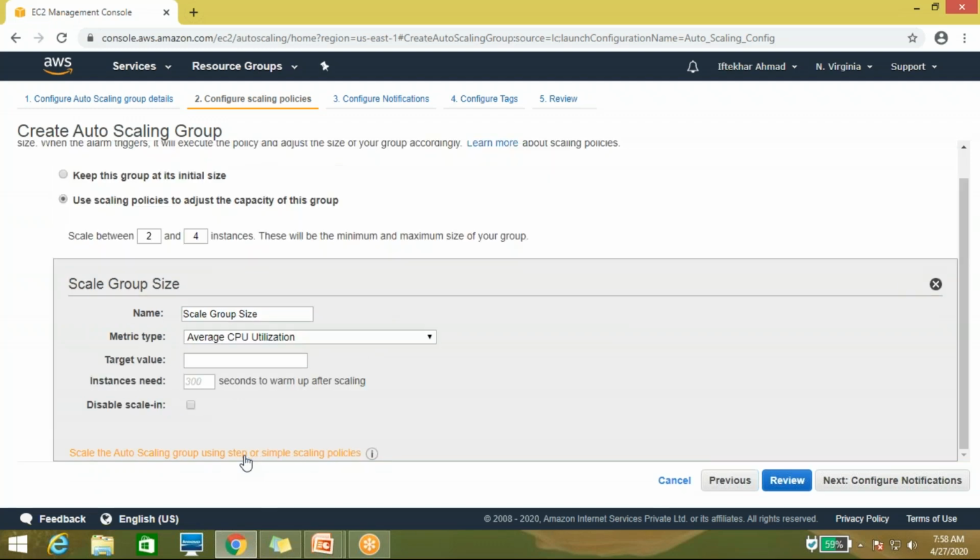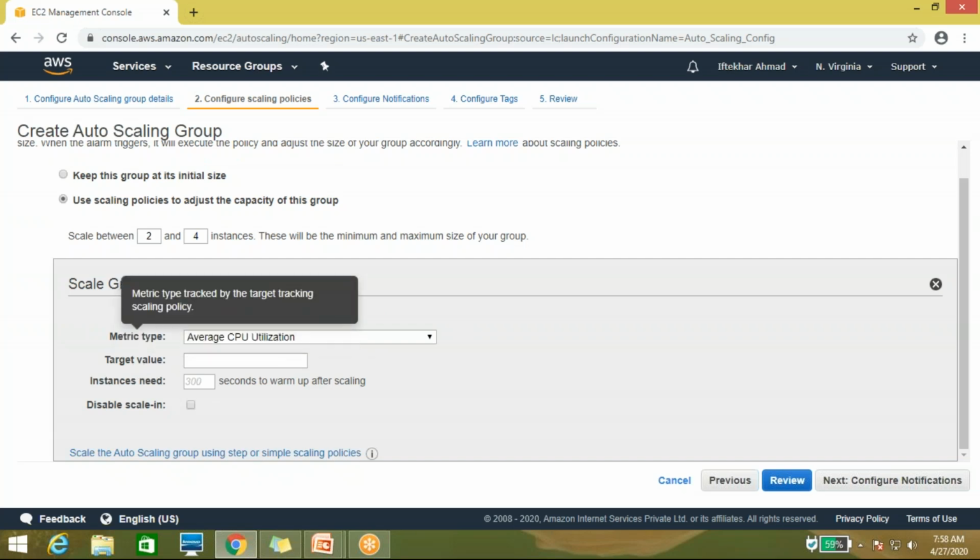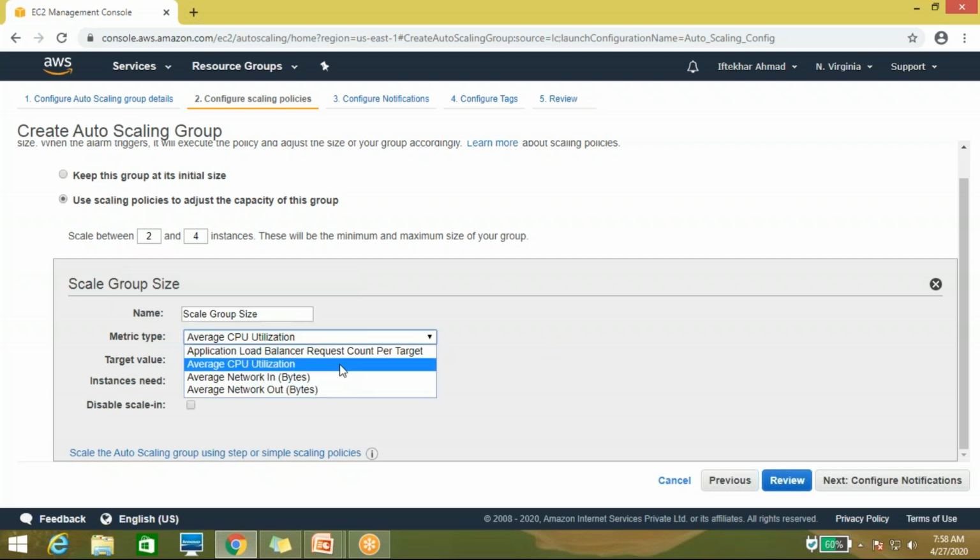So in the target policy, you can see that the name is scaling group size. You have to define a metric type. Here there are three metrics, and it's also showing application load balancer; we will discuss what an application load balancer is in the elastic load balancer section. You can monitor three things: network in, network out, and CPU utilization. I'm just checking average CPU utilization, with a target of 70% utilization.